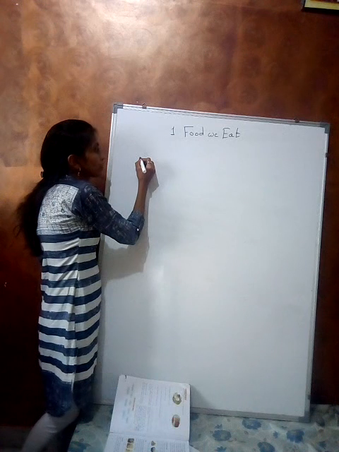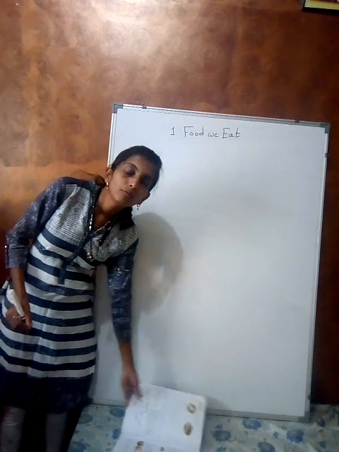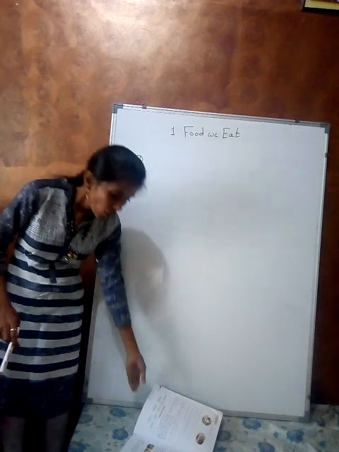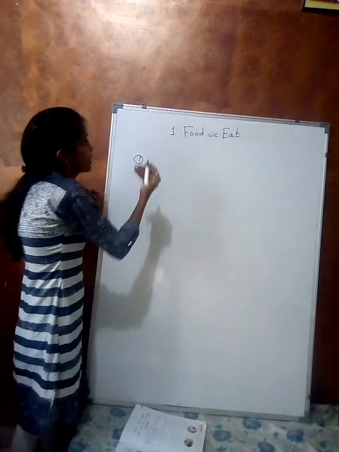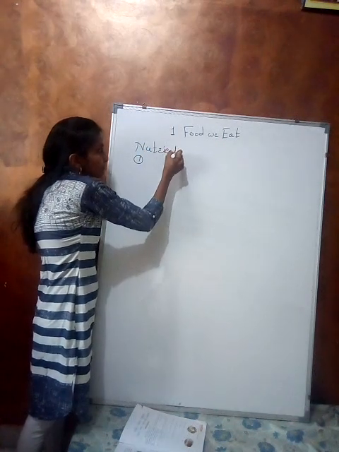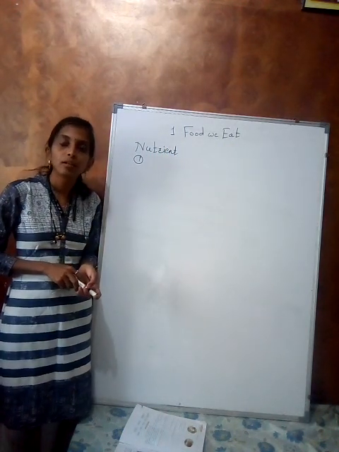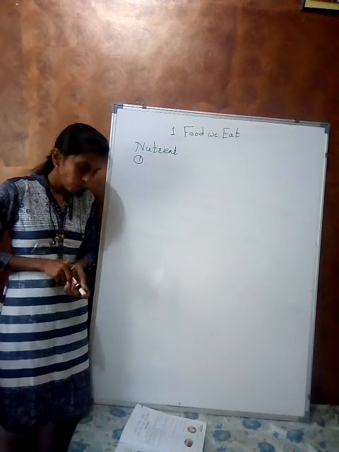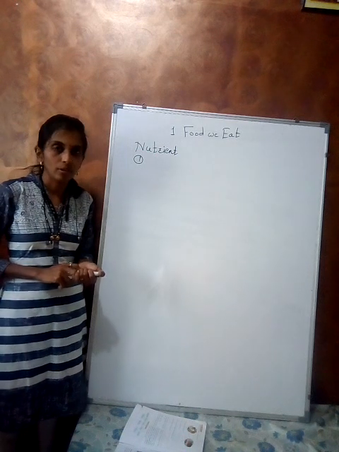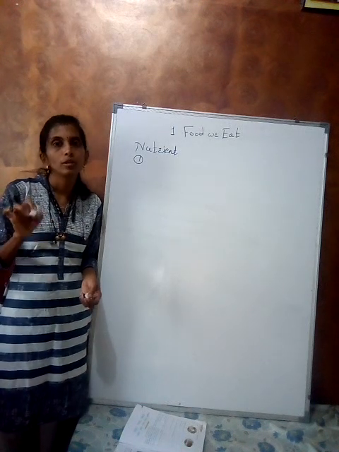The material present in our food is called nutrients. It's called a nutrient. Okay, the material present in our food for good health and growth is called a nutrient. There are 5 types of nutrients present in our food.